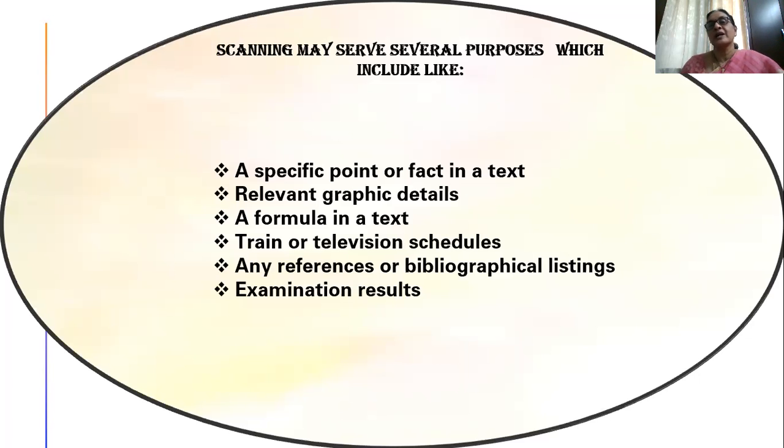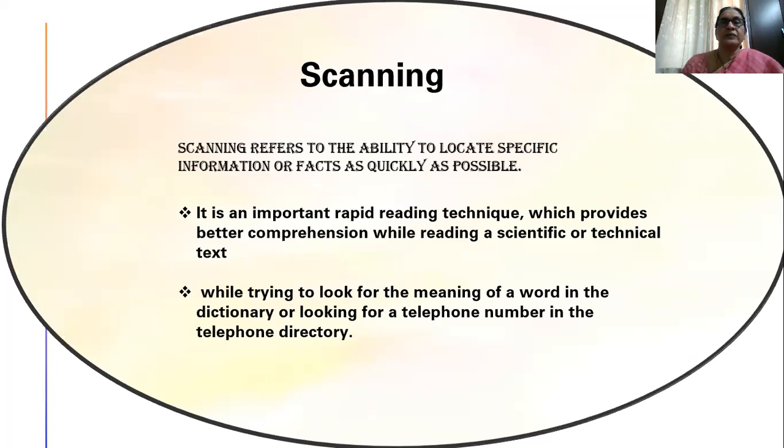Mostly it is very useful while you are checking your examination results. You know your hall ticket number, so using that you'll scan very fast to find the particular roll number, and you can easily know the percentage against that number. So scanning is useful in these kinds of things.